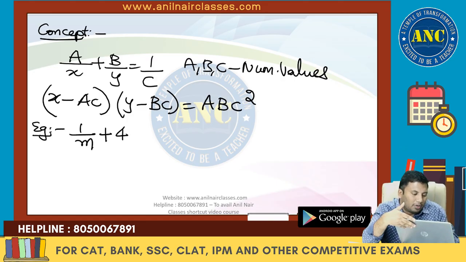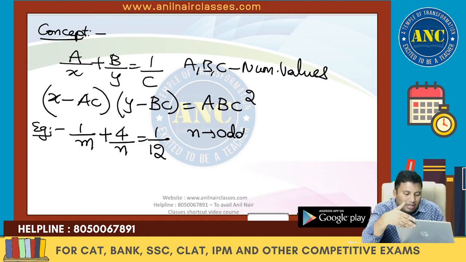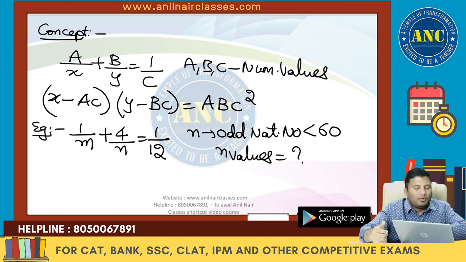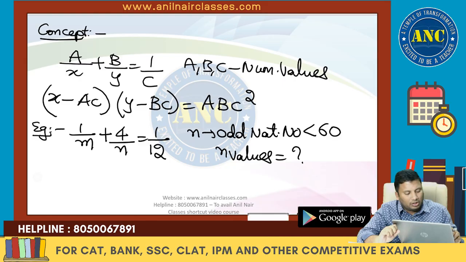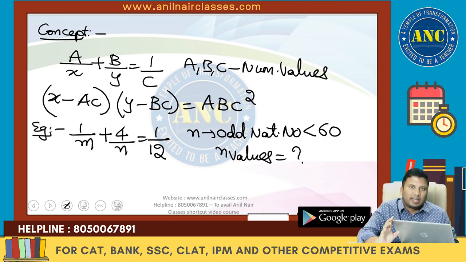There is one question which was pending yesterday. 1 by m plus 4 by n equivalent to 1 by 12. n is an odd natural number less than 60. How many values can n take? This question was pending.